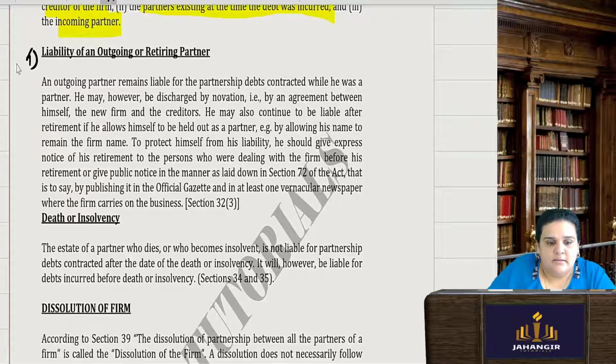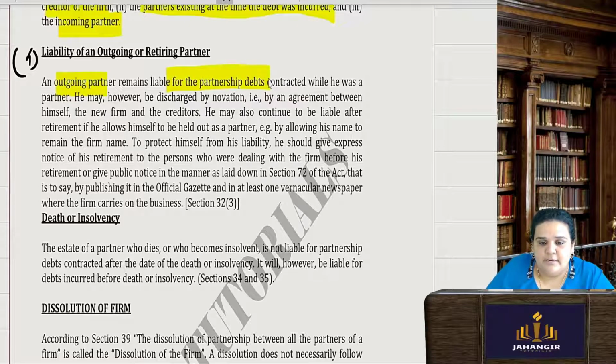Next is liability of an outgoing or a retiring partner. Now, what is an outgoing partner? An outgoing partner is one who has retired or been expelled. He remains liable for the partnership debts which were contracted while he was a partner. He may, however, be discharged from such liabilities and debts if there is a novation, a new contract made between the firm, himself and the creditors.